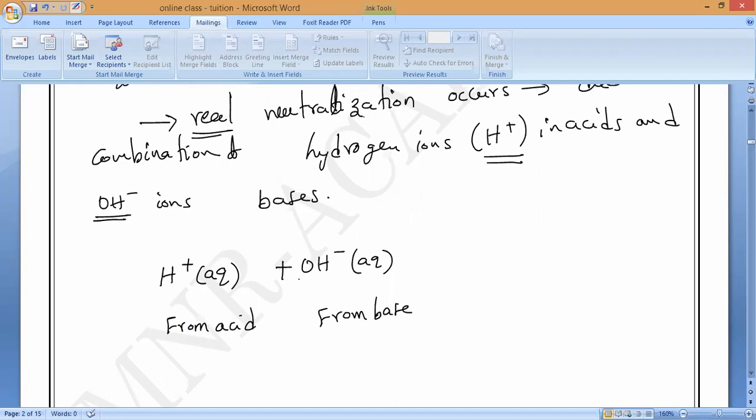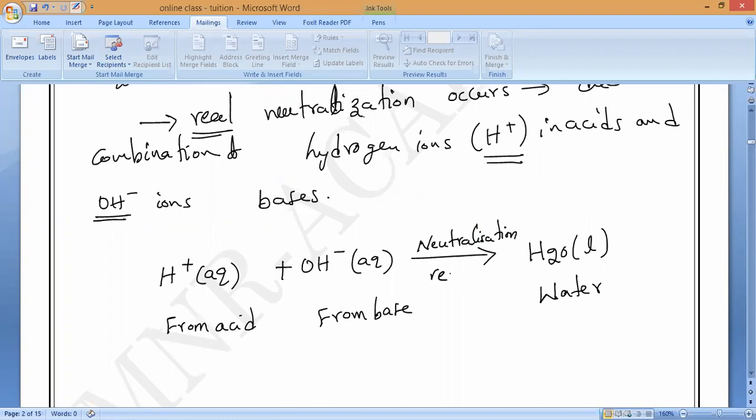Now, observe very carefully. These two things will combine together. What will form? Water. H2O. That is what I want to expect from you. That is the reason we call it a neutralization reaction. Here the acid and base react, and salt will form. But the main purpose of this reaction is to neutralize. This one is called the real neutralization reaction. Please remember that.